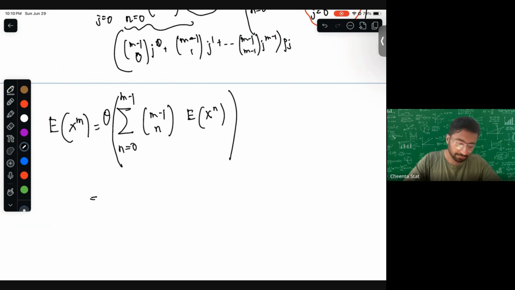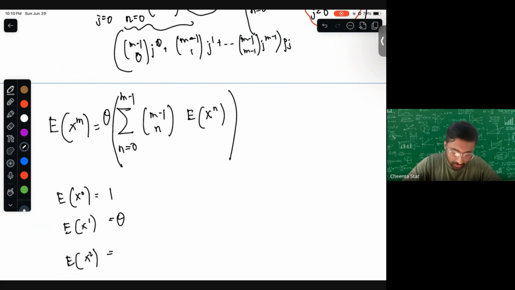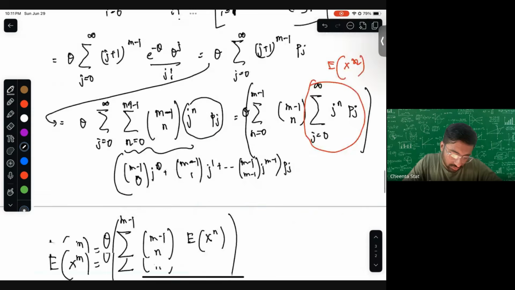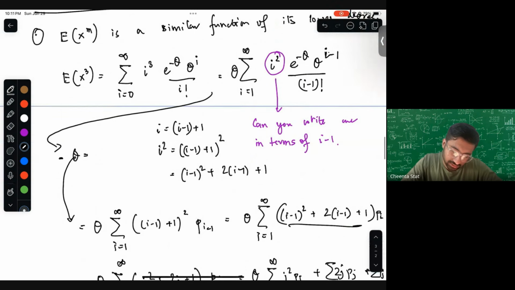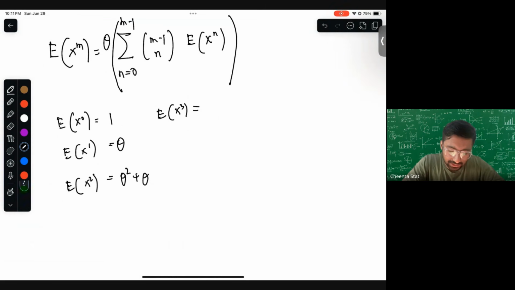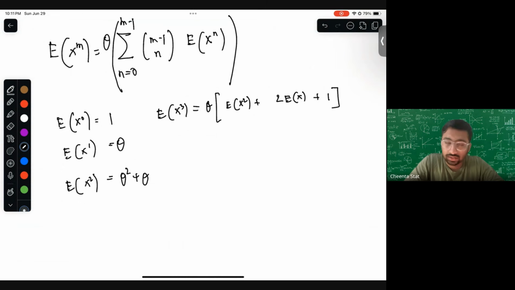Simplifying, if you rewrite it, x to the power 0 is 1, expectation of x to the power 1 is theta, expectation of x square is theta square plus theta, and expectation of x cube, we have seen it here, will be theta times expectation of x square plus twice expectation of x plus 1, right?